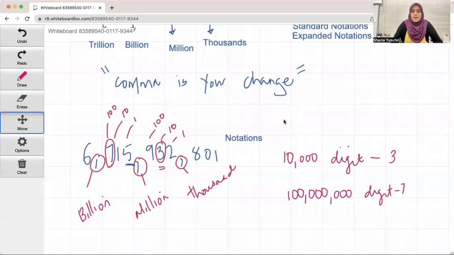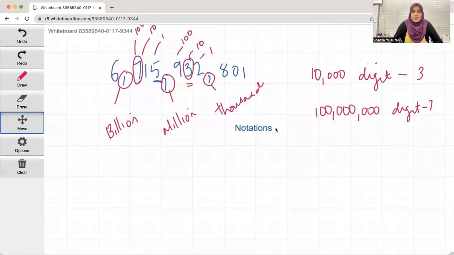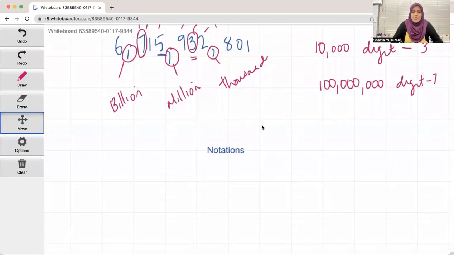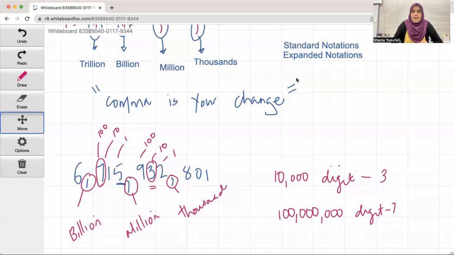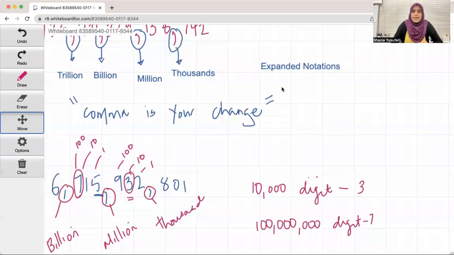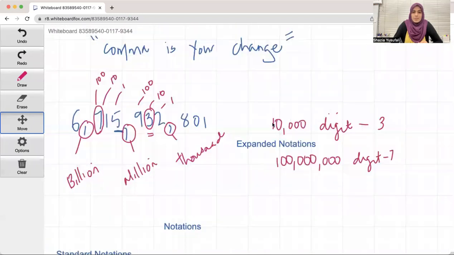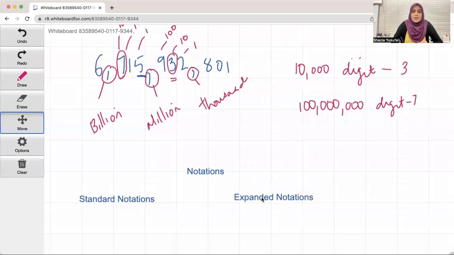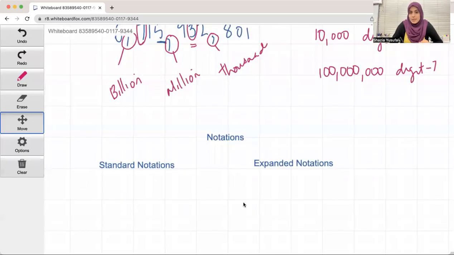So what I'm going to do is I'm going to show you how to do notations. So let's go ahead. I'm going to put notations here. And I'm going to talk about 2 types of notation. We have the standard notation, and then we have the expanded notation. And this gives you a better idea of numbers in general. So let's talk about notation.